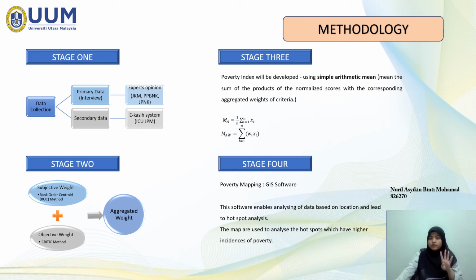Then, stage 4. Poverty mapping by using GIS software. This software enables analyzing of data based on location and leads to hotspot analysis. The maps are used to analyze the hotspots which have a higher incidence of poverty.